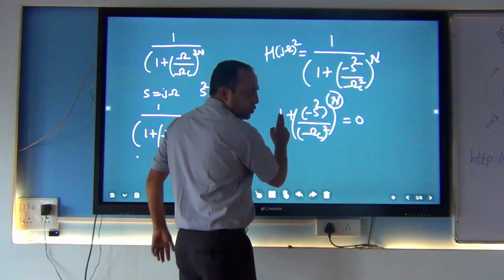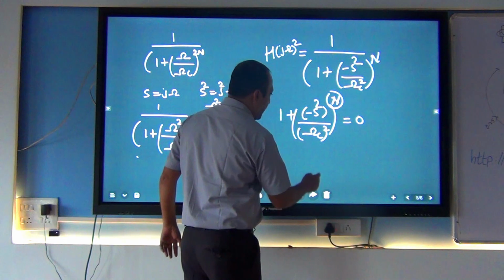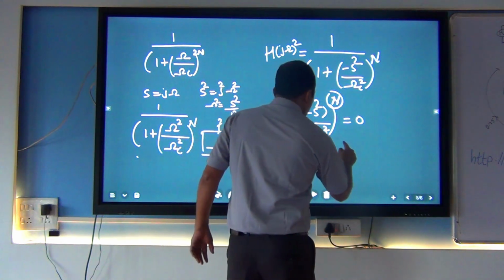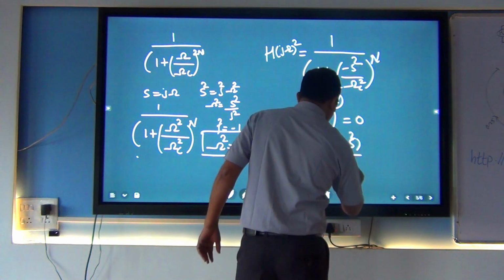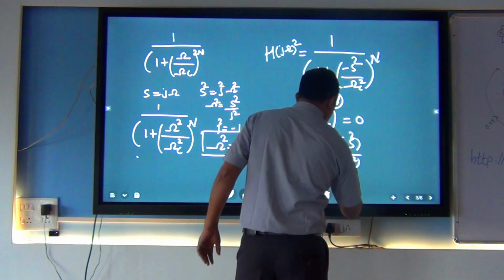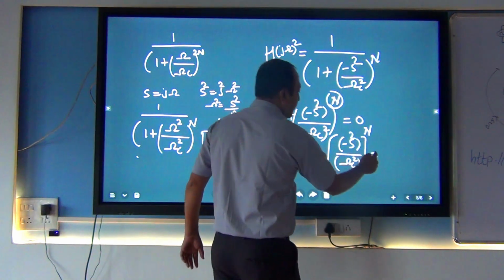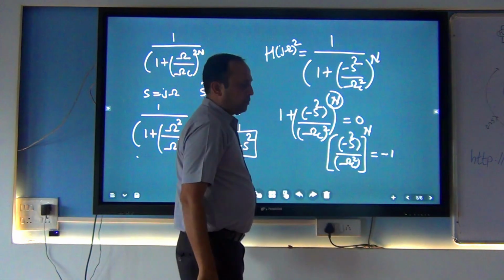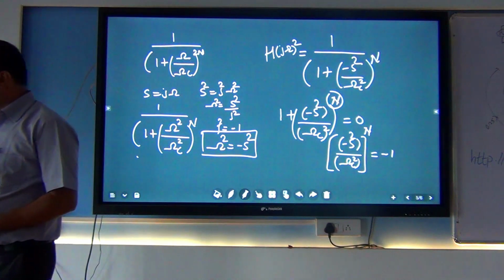When I am shifting this 1 to this side, what happened? Minus s square by cutoff frequency square raised to n is equal to, I am shifting this 1 to this side, minus 1.